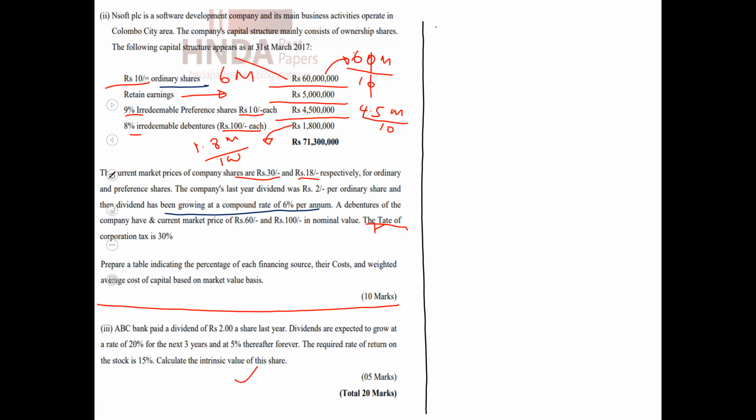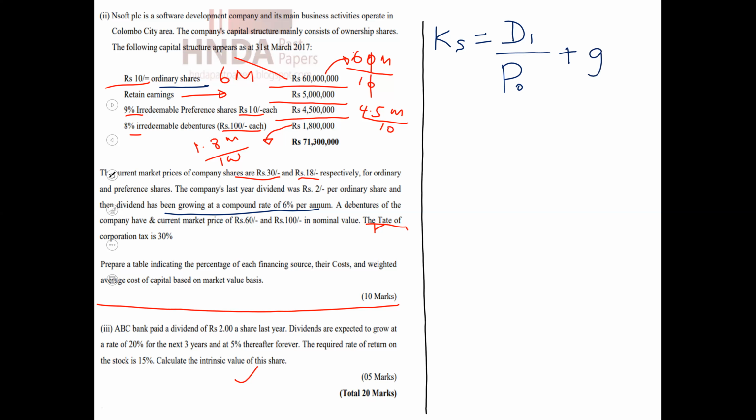So here, the cost of ordinary share capital, let's say Ks, equals the dividend growth model equation. I am not going to discuss this deeply, as I discussed it in my previous session: D1 divided by P0 plus g.